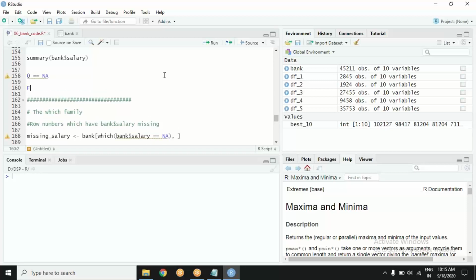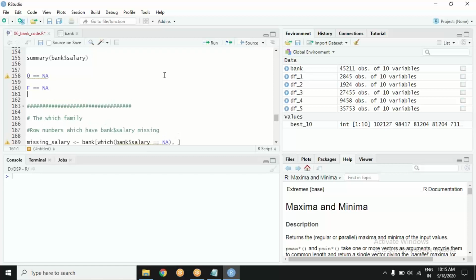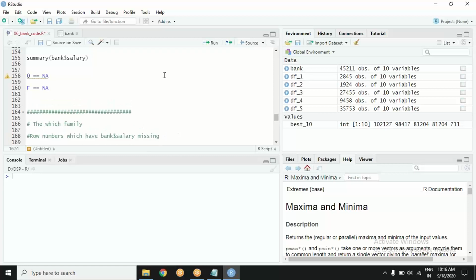Try something else. I am trying whether F, meaning false, is equal to NA. What do you say? What should be the result? Zero we already saw.